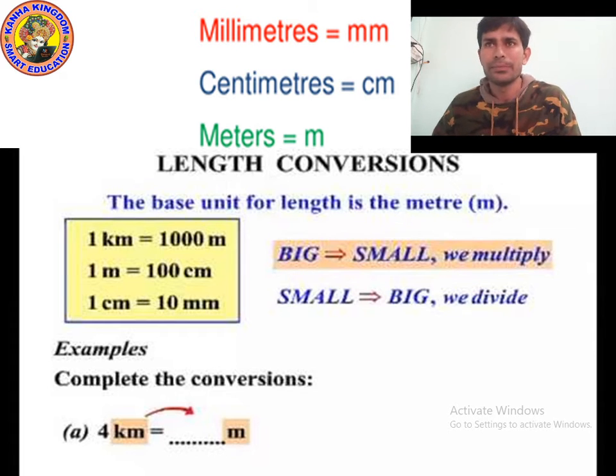As you can see, I have written some units.